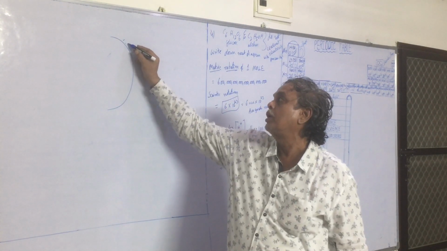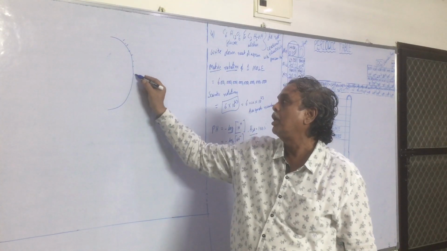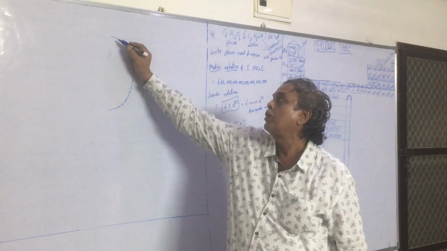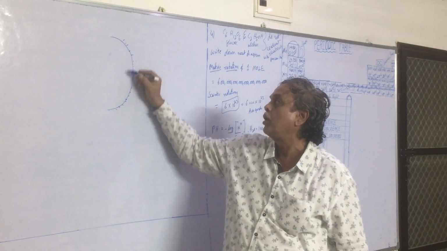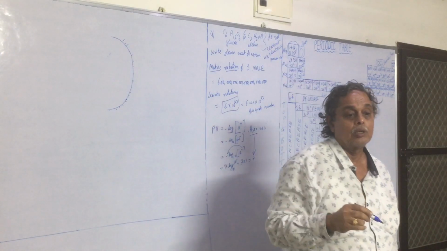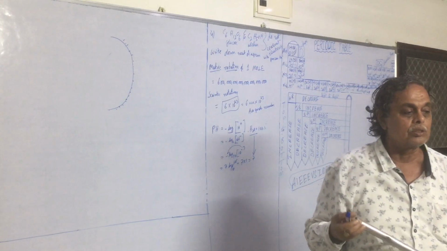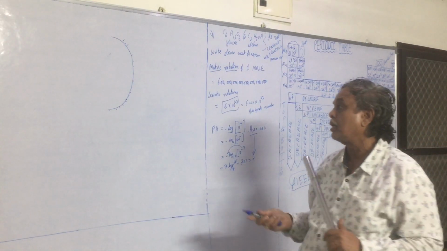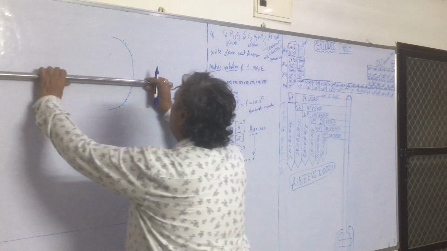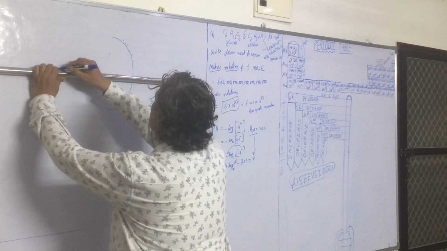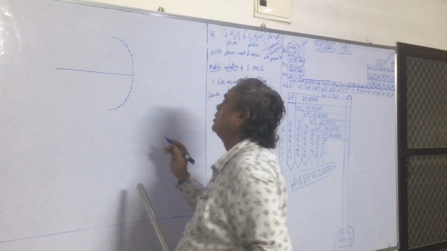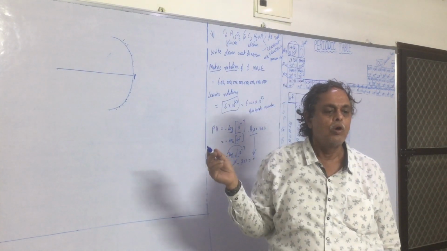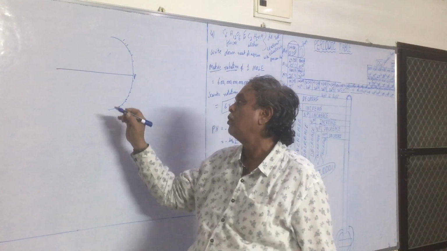What is the mirror? What type of mirror is this? Concave mirror. What is this area called? From ear to ear, this area, what do we call it? Aperture. Where is the principal axis? The center of the mirror. What do you call this point? This point is called pole.